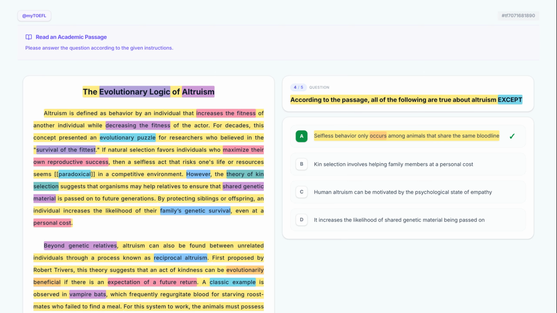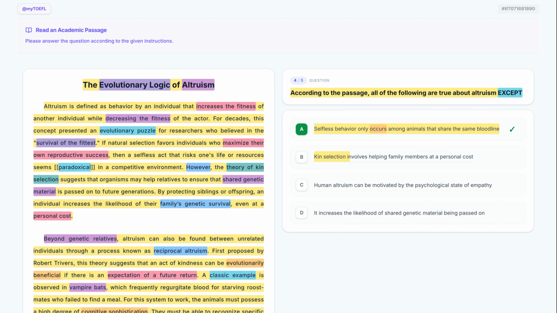Now, let's examine option B. Kin selection involves helping family members at a personal cost. This statement is true. Paragraph 1 describes kin selection as helping relatives even at a personal cost. Since it is true, it is not our answer. Eliminate this.